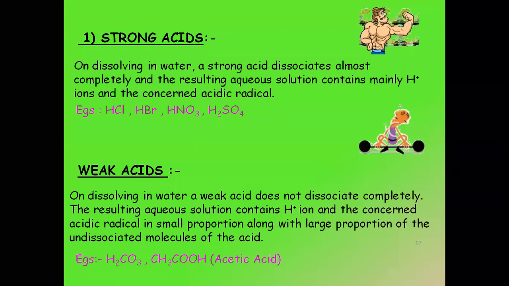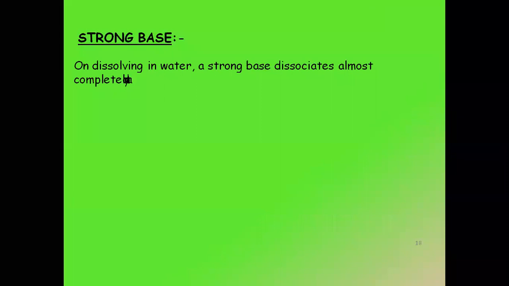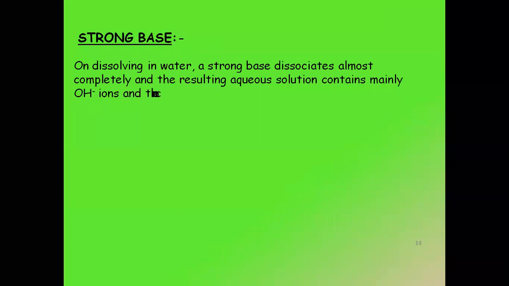So I don't want you to all write that because you can write it after the class as well. So we'll just read what is a strong base and a weak base. Come on, everyone, repeat. So a strong base is what? On dissolving in water, a strong base dissociates almost completely and the resulting aqueous solution contains mainly OH minus ions and the concerned basic radical. Most important, dissociates almost completely. And now the important part is the example. The examples of strong bases are sodium hydroxide, potassium hydroxide, calcium hydroxide, and sodium oxide.